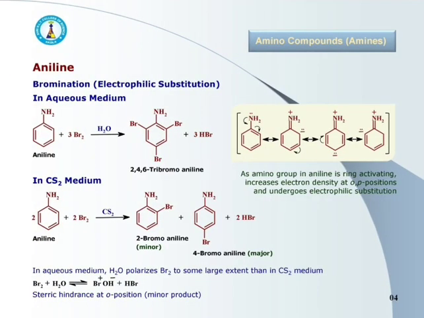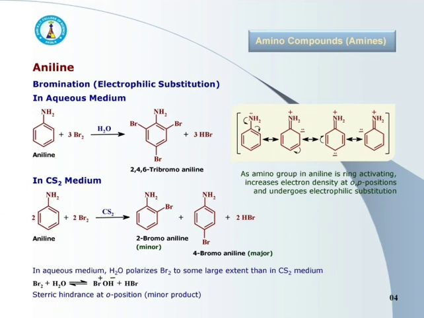Next one is bromination, that is electrophilic substitution. See the resonating structures of aniline. As the amino group in aniline is ring activating, it activates the ring by resonance mechanism at ortho and para positions, and so increases the electron density at ortho and para positions.